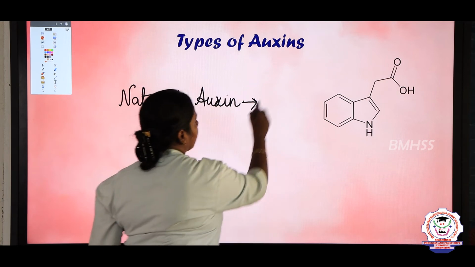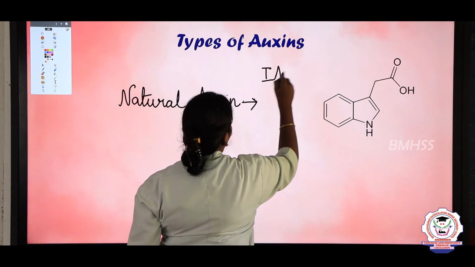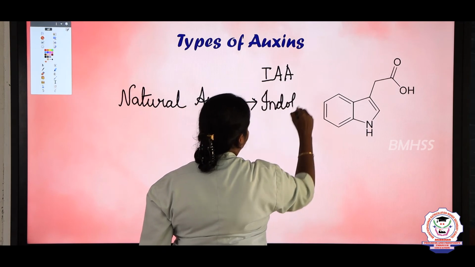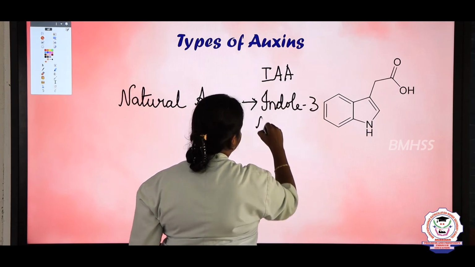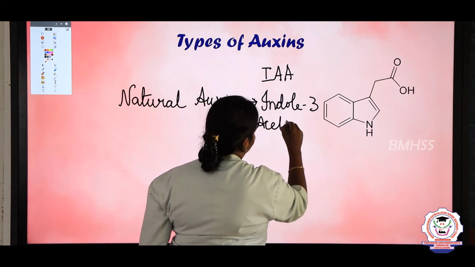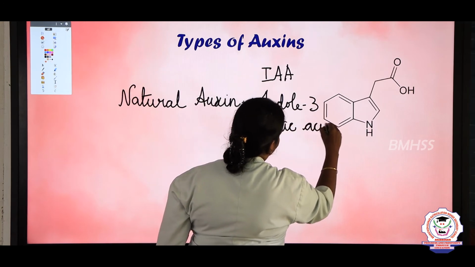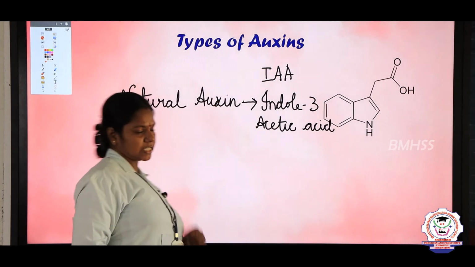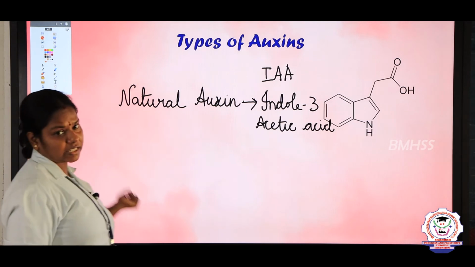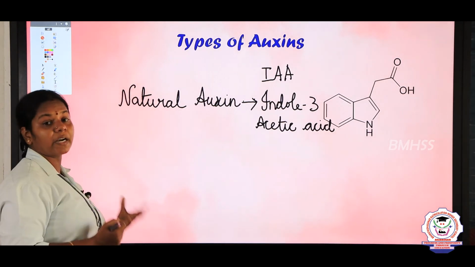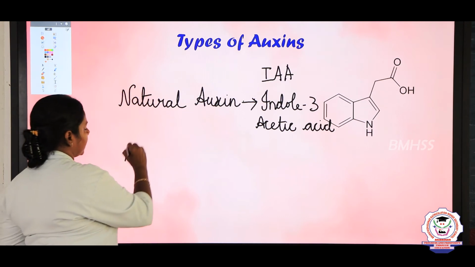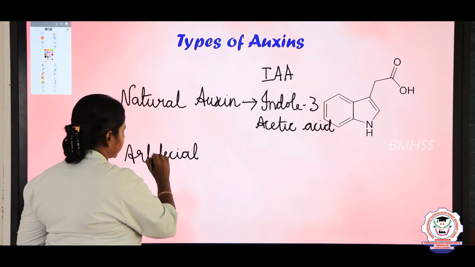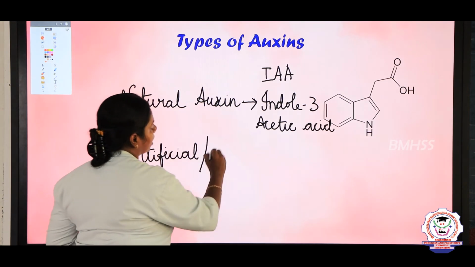What is IAA? IAA is indole 3 acetic acid. This is the chemical structure of indole 3 acetic acid. And the type of auxin which is prepared artificially in the laboratory, we call artificial or synthetic auxin.